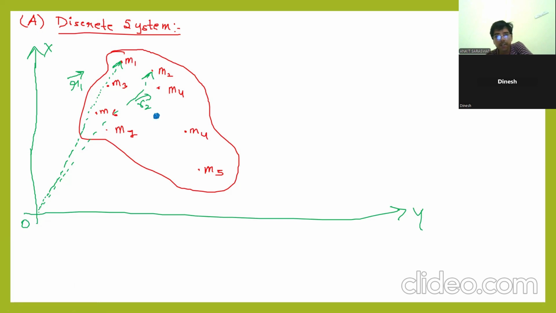This is the center of mass. Its coordinate is, let us suppose, xcm, comma ycm. This is the coordinate, or location, of the center of mass of the whole system. Clear? And the position vector of this will be RCM.